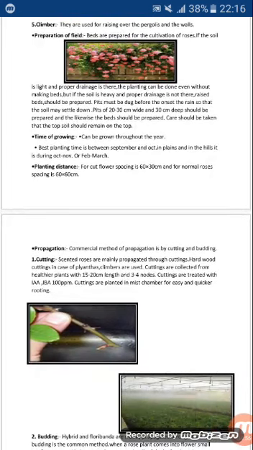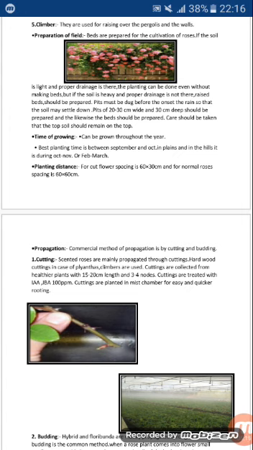Next is propagation. Cutting and budding are the commercial methods of propagation. First is cutting. In cutting, scented roses are mainly propagated through cuttings. Hardwood cuttings are used in case of Polyantha and climbers, and cuttings are collected from healthier plants.